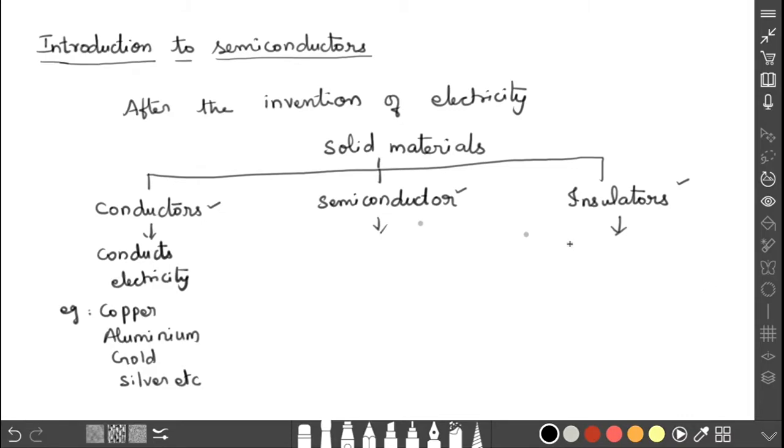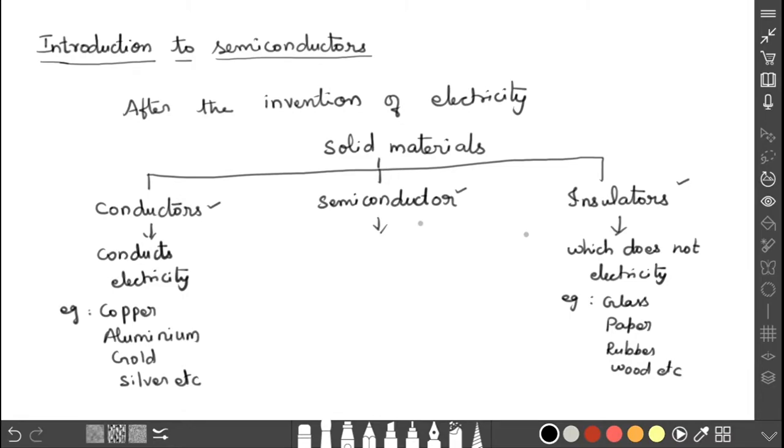What is meant by insulator? It is the extreme end of the conductor, that is, the materials which do not conduct electricity. The materials which do not conduct electricity are called insulators. Examples for insulators are glass, paper, rubber, wood, etc. These are the examples of the insulator.